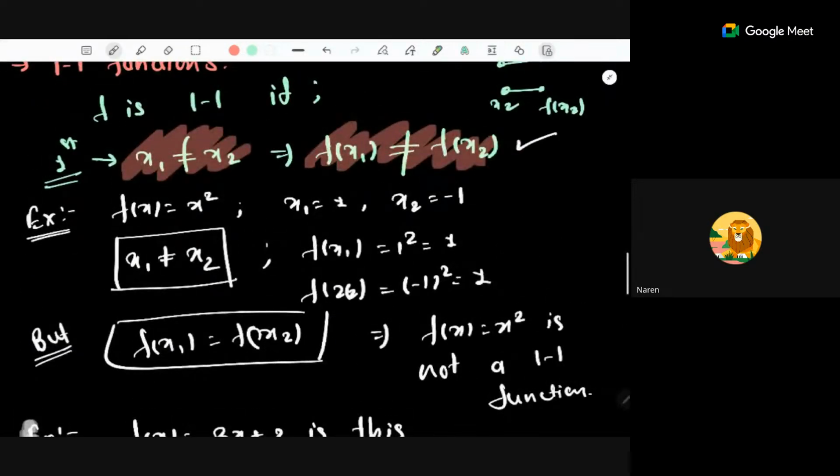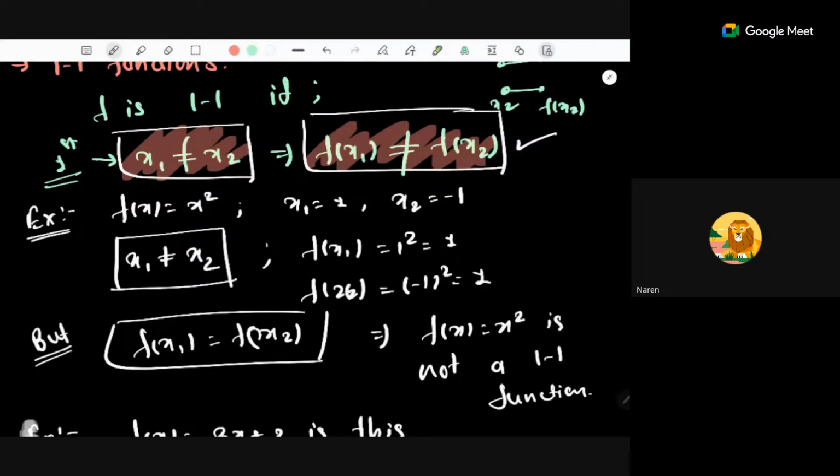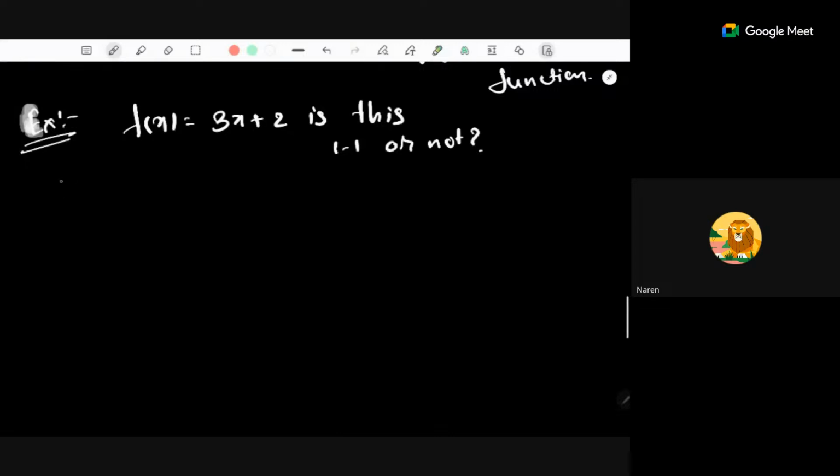Whenever in mathematics there is a statement which you have to prove, you assume the if part and, using the if part, try to get the result using some steps. Same thing we will do here. Let us assume we have two different inputs, x1 not equal to x2. This is our assuming part, the if part.